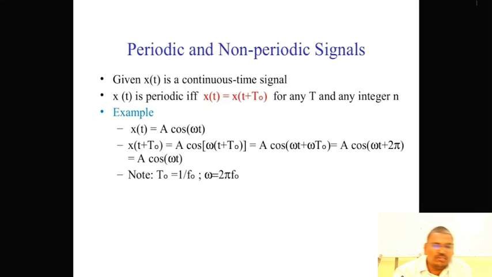Here t naught is equal to 1 by f naught. Here omega is equal to 2 pi f naught.